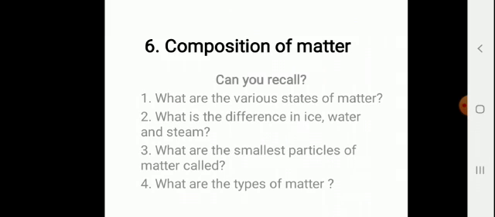What are the smallest particles of matter called? The smallest particles of matter are called atoms. What are the types of matter? The types of matter are element, compound and mixture.